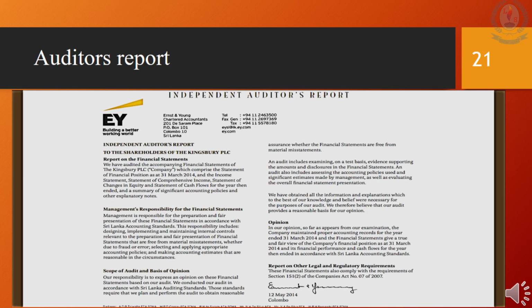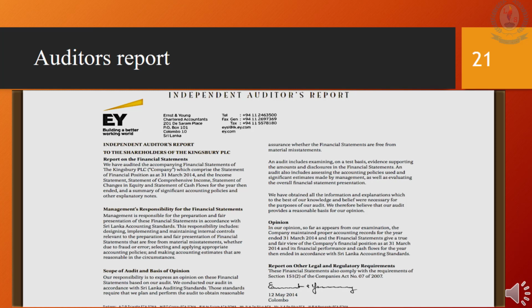Here, the director's responsibility of preparing financial statements and the auditor's responsibility of forming an opinion on the above mentioned financial statements. Next is the basis of opinion. This would express how the audit was carried out by the external auditors, as to what accounting standards were checked on. Third is the opinion. This is an overall assessment of the financial statements by the auditors. The words true and fair would be stated here.